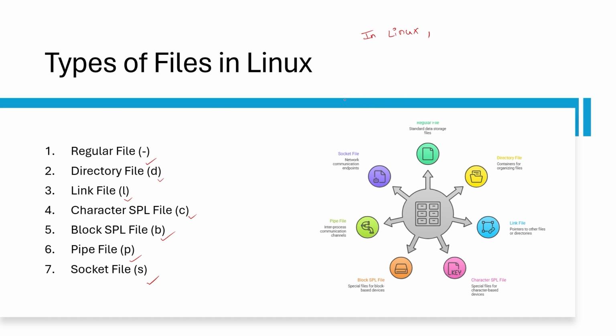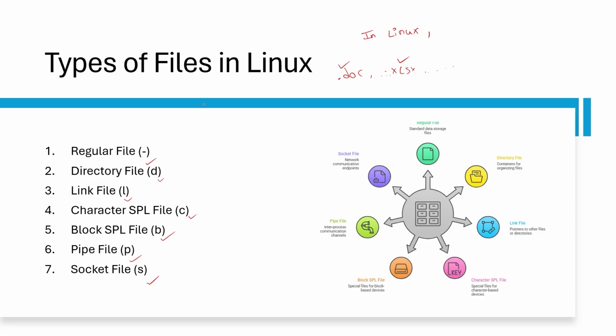Let's say in Windows we know what the file types are: .doc, .xls, .xlsx, like that. So that is one kind of file type in Windows.